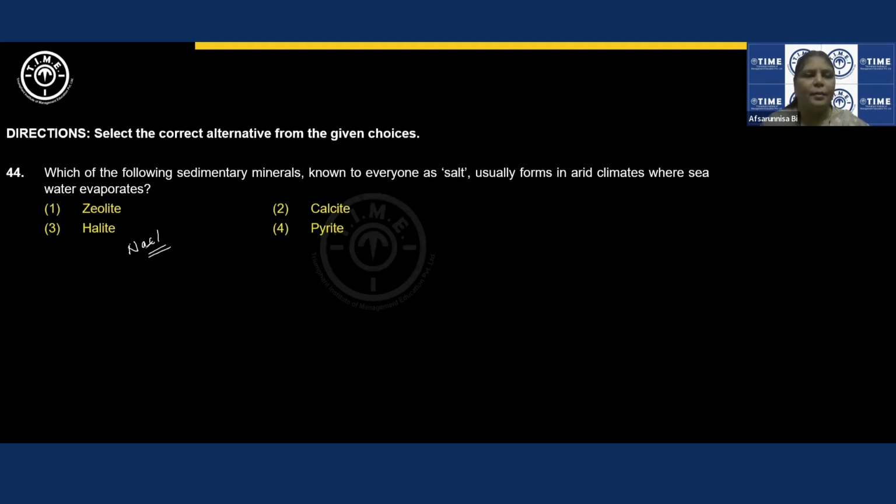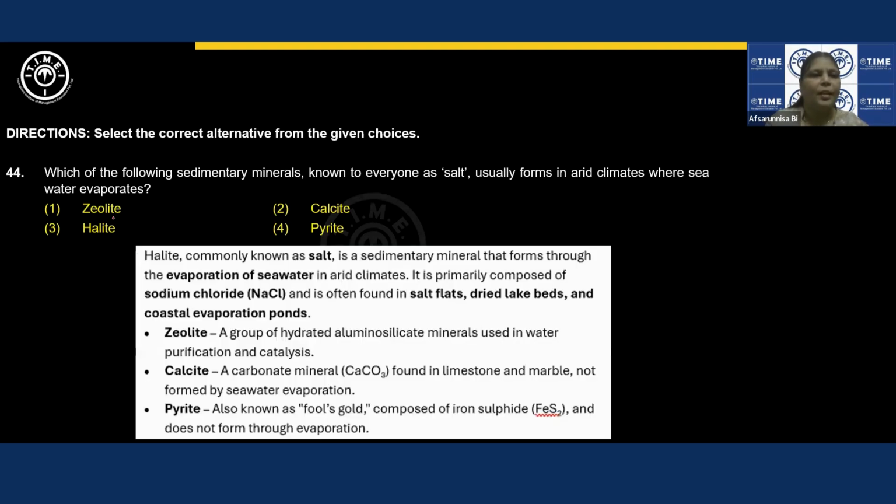So we get chlorides also obtained from these compounds, right? That's why the name halide is given. So this should be the correct option. Let us see the answer. Yeah, zeolite is nothing but hydrated aluminosilicate. This is a hydrated salt, which is used in the purification of water to remove water hardness.